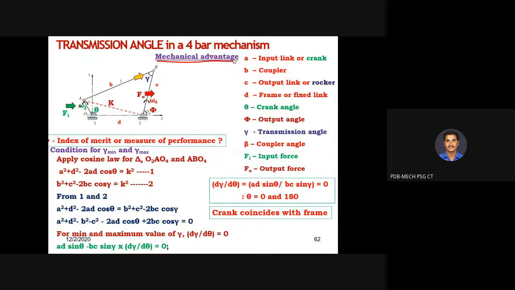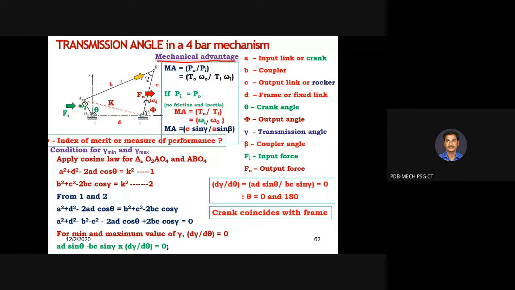Like in an engine, we measure the performance with the help of efficiency. Likewise, measuring the performance of a given mechanism, or a system which uses the mechanism, is done with the transmission angle and mechanical advantage. With these we can define how effective it is. So mechanical advantage is another index of merit that we are going to use. As far as the mechanism is concerned, it is nothing but the ratio of output power to the input power.